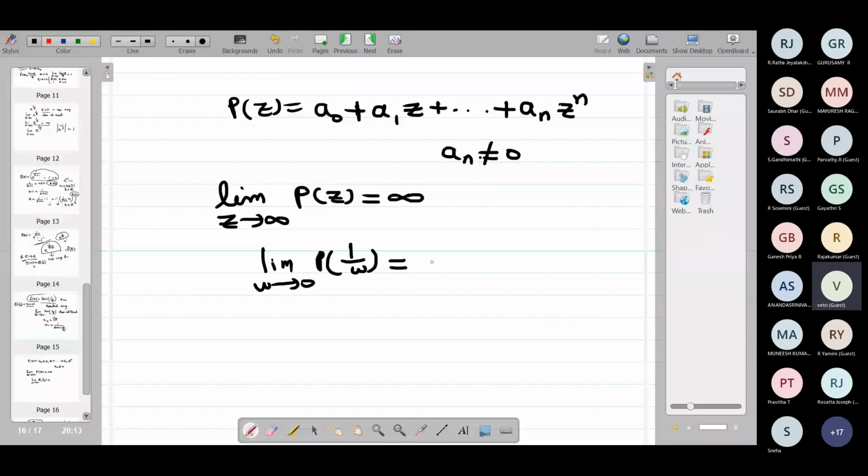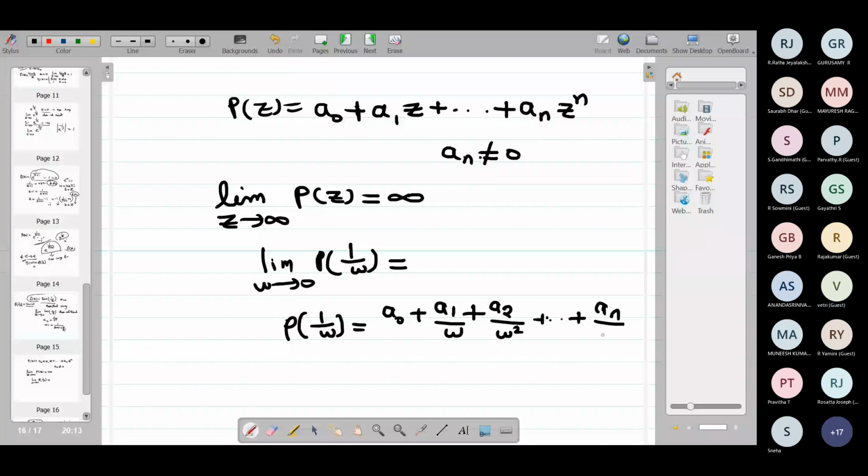It is a naught plus a1 by w plus a2 by w square plus etc. plus an by w power n.